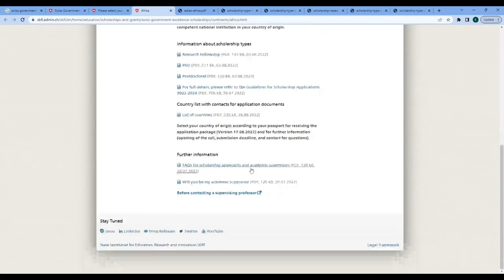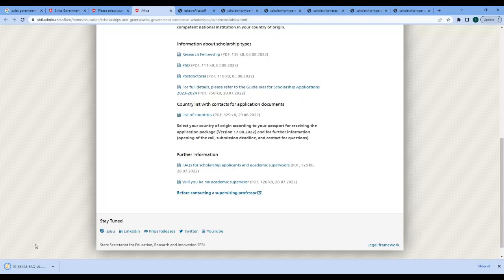And there are frequently asked questions. Every time you come to a website and there are questions on your mind, the first thing to do is not to rush and send an email to the contact person. You go through a document like this or a link. Most of the organized institutions have a frequently asked questions, because this is not their first time, and they must have received a lot of previous inquiry from previous applicants. So they compile similar and most frequent questions into the FAQs, frequently asked questions.